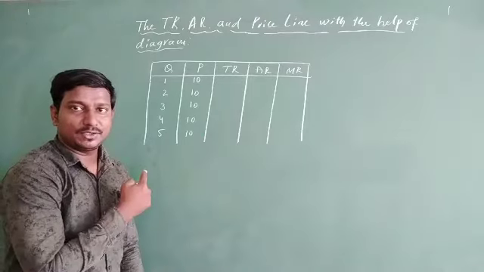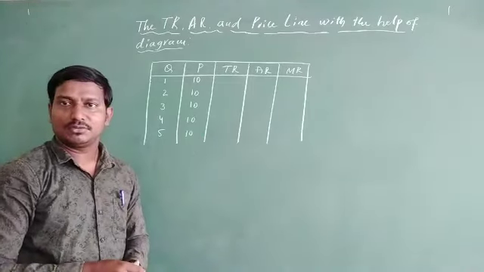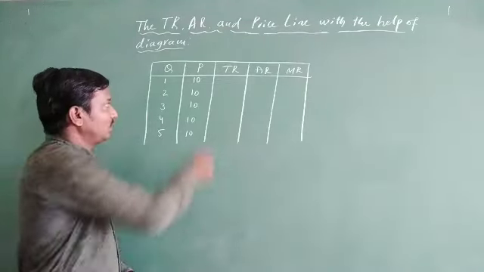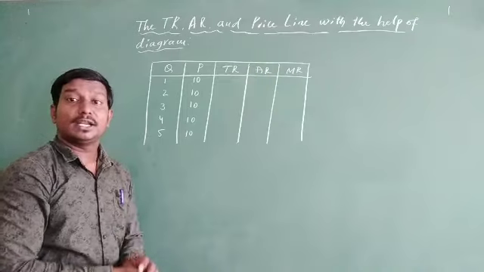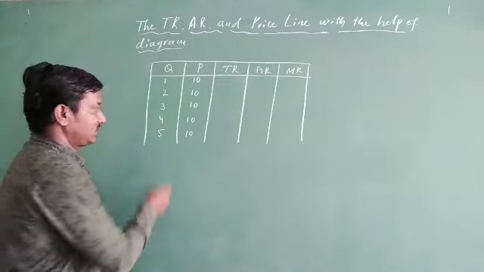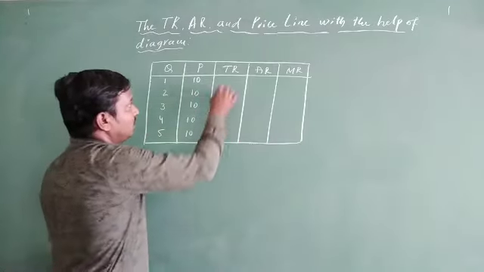So why did I take 10? It is your wish. Either it may be 10, 20, 30, whatever you want to take, you can take. But the thing is, the price must be constant here. So as we have taken 10 rupees here, 10 rupees will be the same for all the different quantity levels. Okay. So now total revenue.